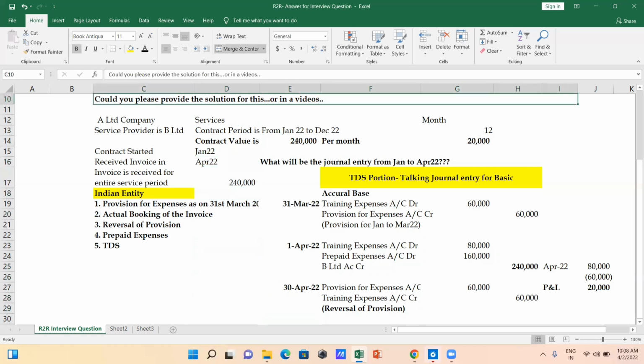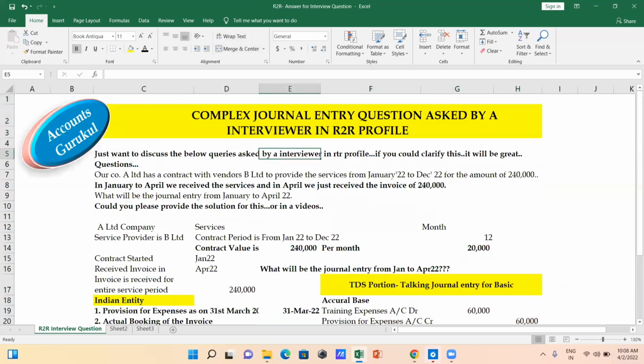Once you give all these scenarios to the interviewer, I'm damn sure you are going to be selected for that profile, because this gives the entire overview of your understanding, and the expected answer is like this. You have to present it to the interviewer, and based on that, he is able to know that you have in-depth knowledge about journal entries.